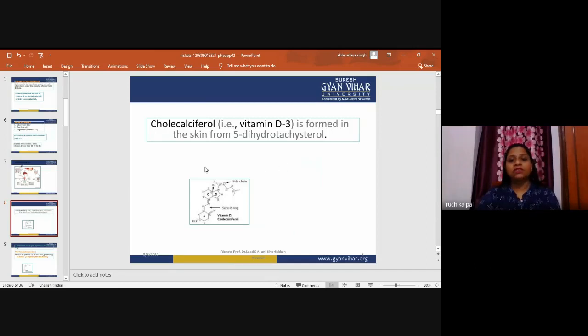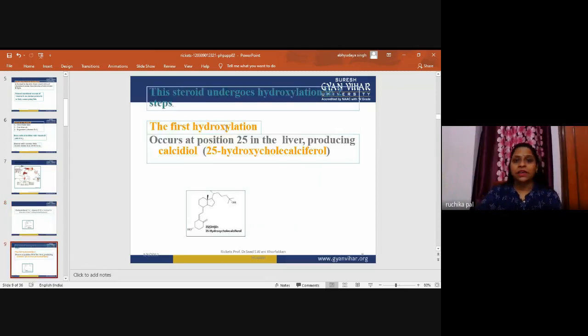Now, cholecalciferol, vitamin D3, is formed in the skin from 7-dehydrocholesterol. We can say that cholecalciferol is formed under the skin from this steroid, which is present beneath the skin. This steroid undergoes hydroxylation in two steps.